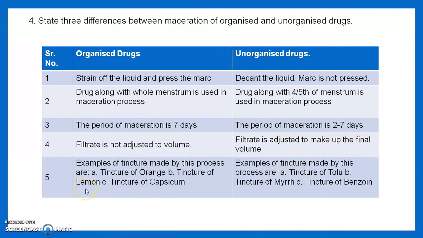Examples of organized drug maceration are tincture of orange, tincture of lemon, tincture of capsicum. Examples of unorganized drugs are tincture of Tolu, tincture of myrrh, tincture of benzoin, etc.